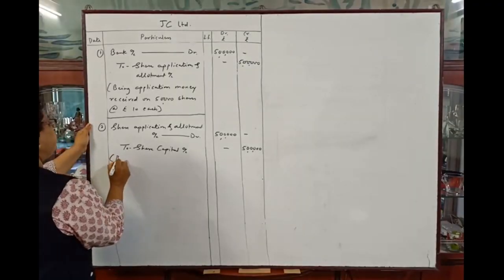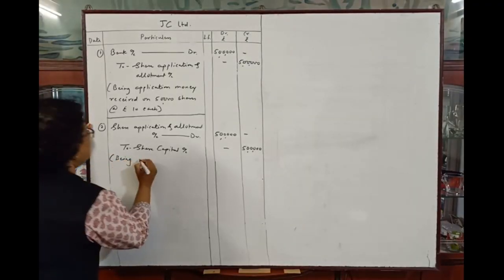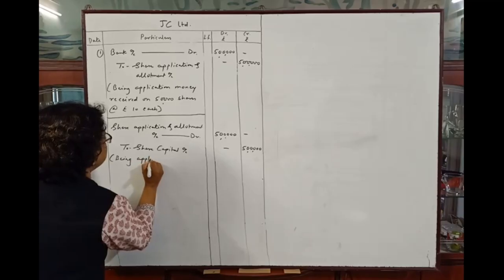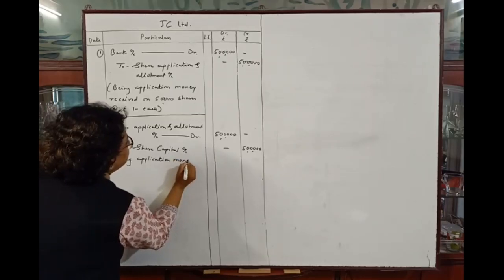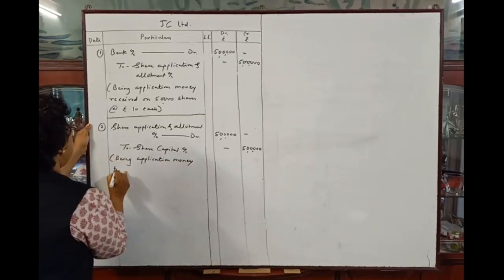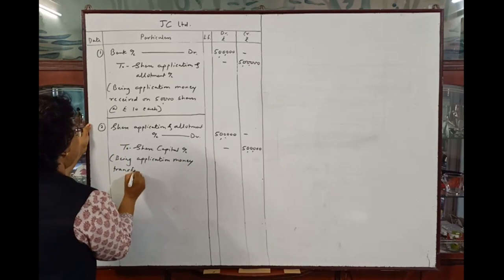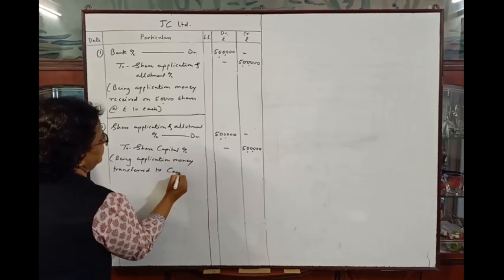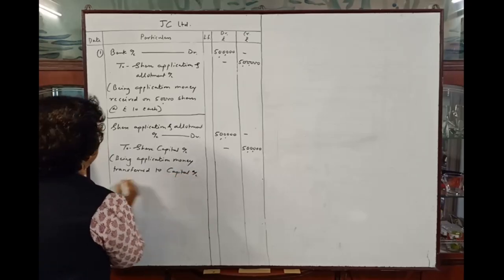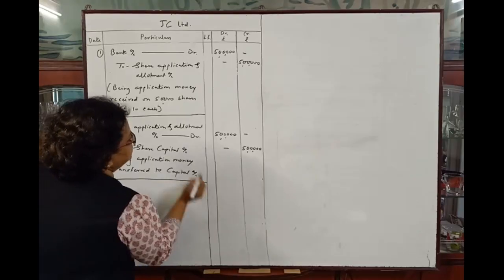Narration will be being application money transferred to capital account. This will be the narration.